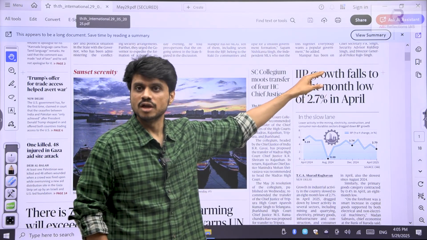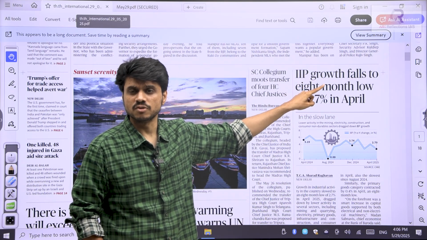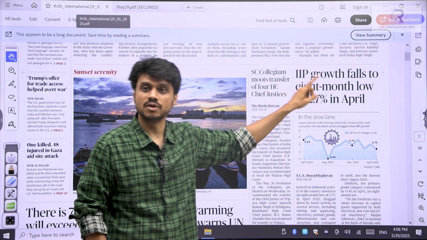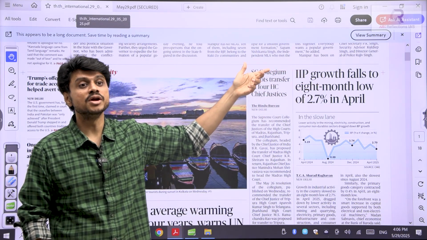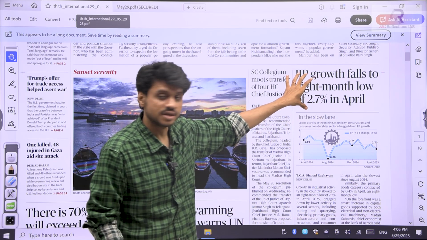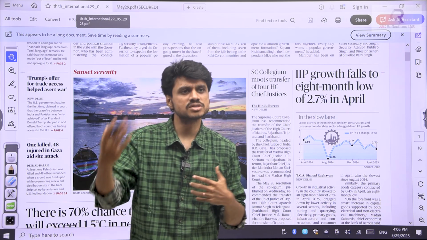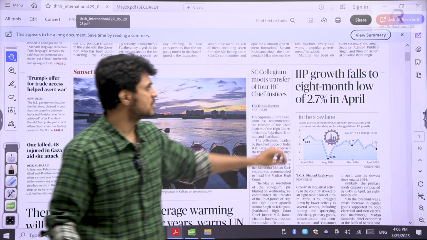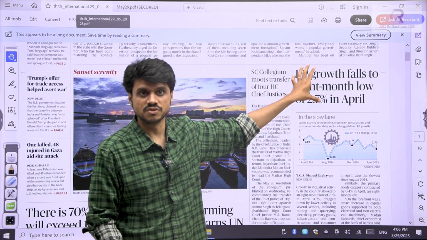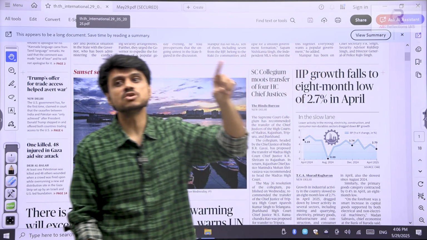We have discussed this. I have told you every month that you will receive the data about the IIP. We have also seen one more index a couple of days back, the core index, if you remember. I have told you that day, the Index of Industrial Production. We need to find out how our industrial sector is growing. This Index of Industrial Production is given by the Ministry of Statistics. If you have revised your notes, that day I told you IIP is released by the Ministry of Statistics.